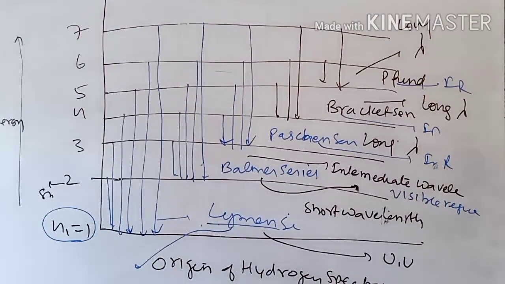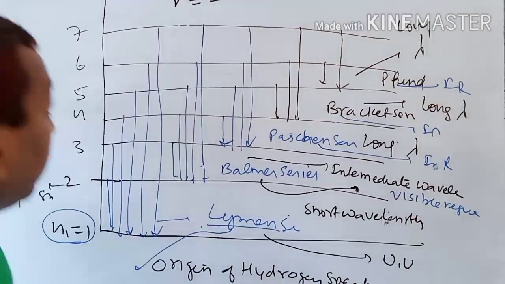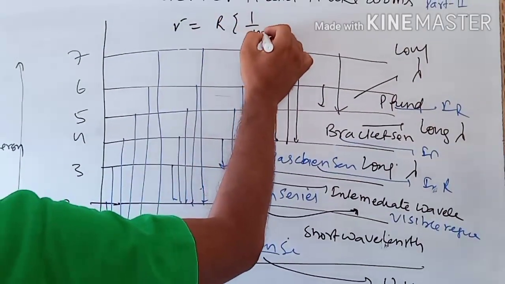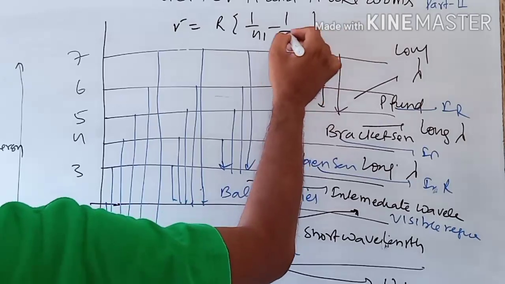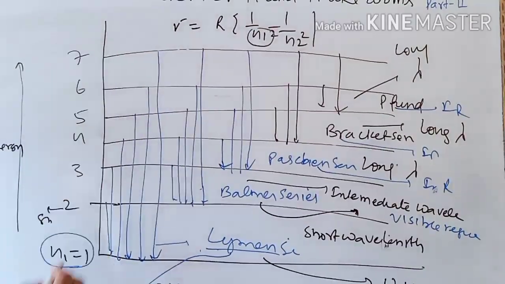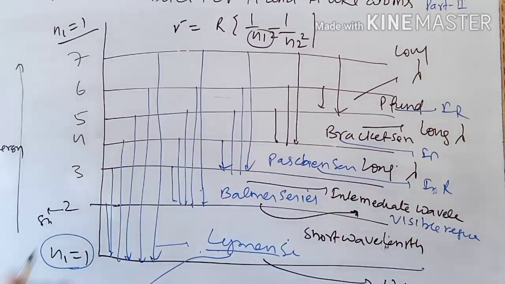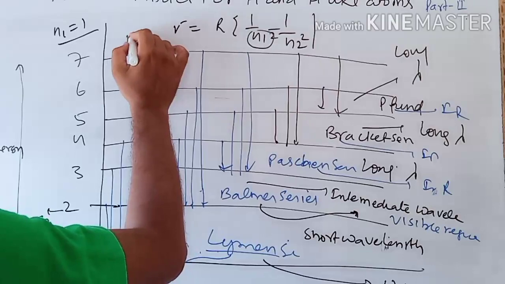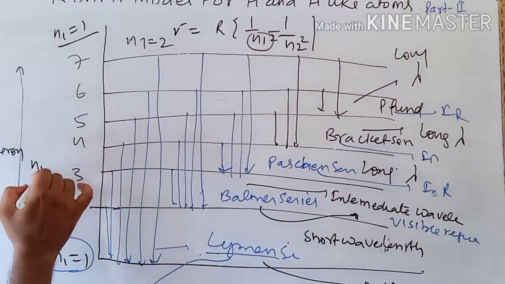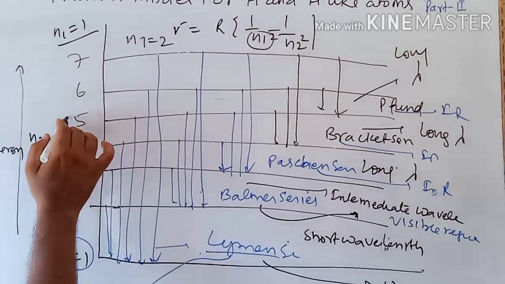Now the application of the formula. We know that wave number is 1 upon lambda, and wave number is equal to R times (1/n1 squared minus 1/n2 squared). If the n1 value is equal to 1, this is for the Lyman series. If the n1 value is 2, this is for the Balmer series. If the n1 value is 3, this is for the Paschen series. If the n1 value is 4, this is Brackett, and so on.